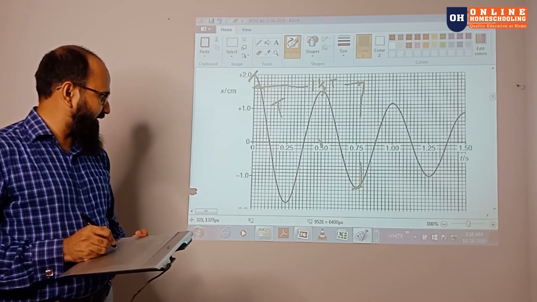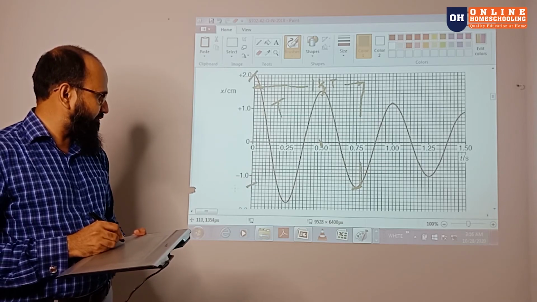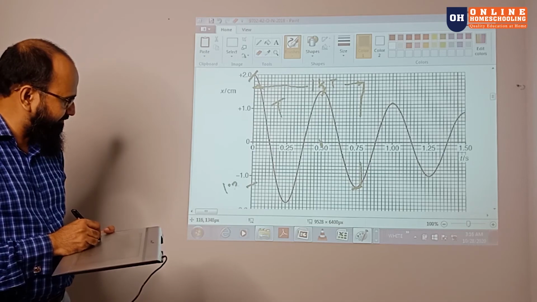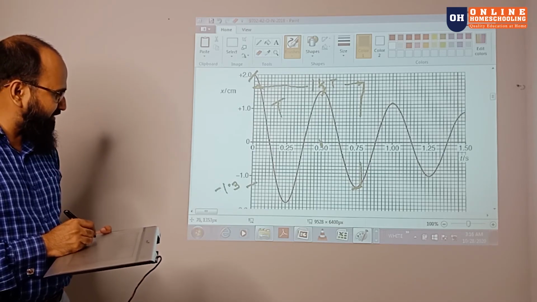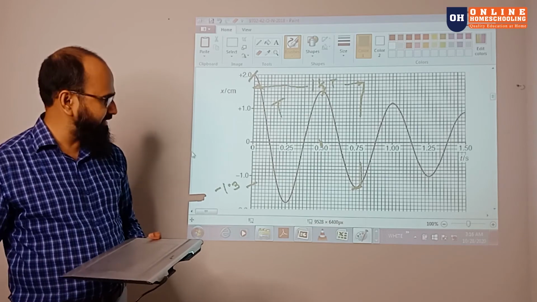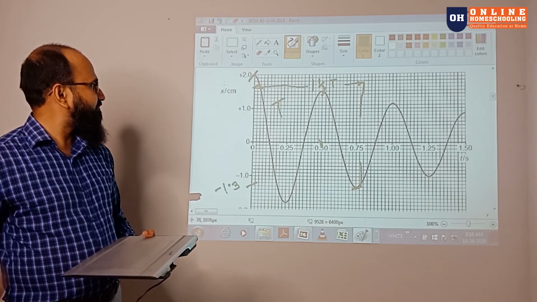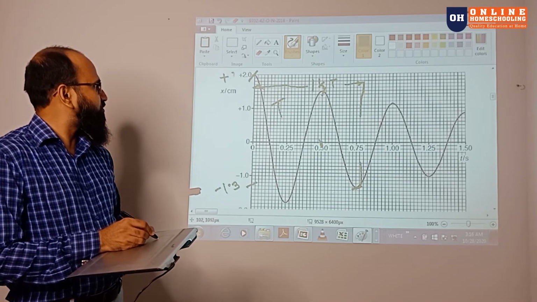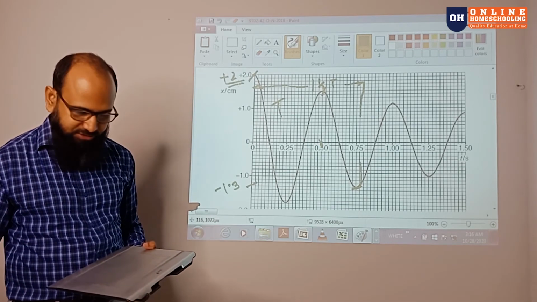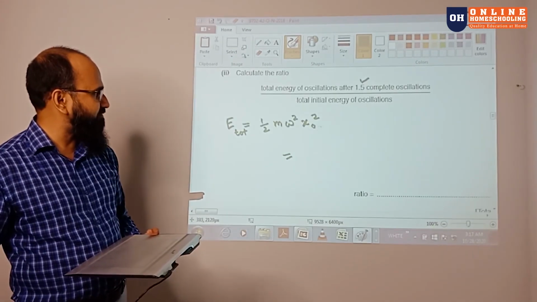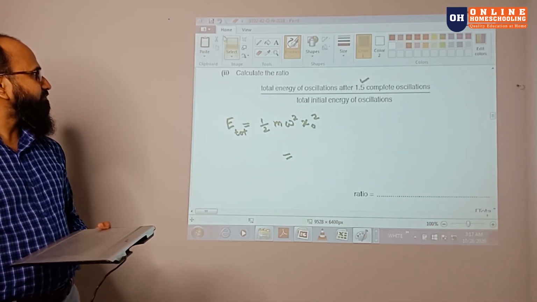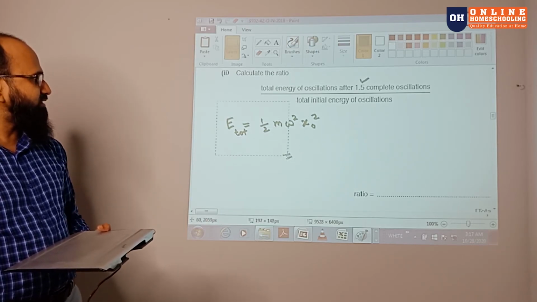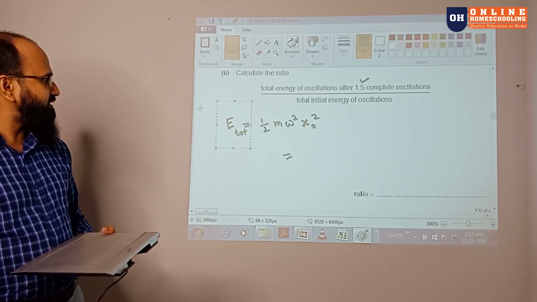So now you can go through there, you can get 1.3 over there. It's a minus sign, no problem with the minus. Put the minus over there. And initially, in the beginning, it was plus 2 over here. So let's check the question, what they're asking for. They say this is the energy you have to calculate over there, the total energy.